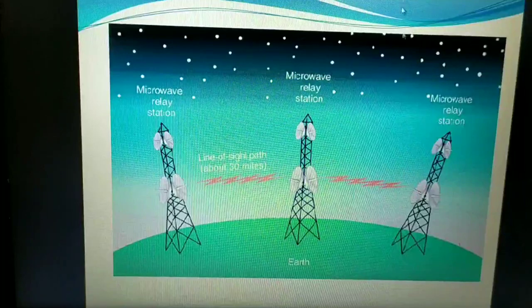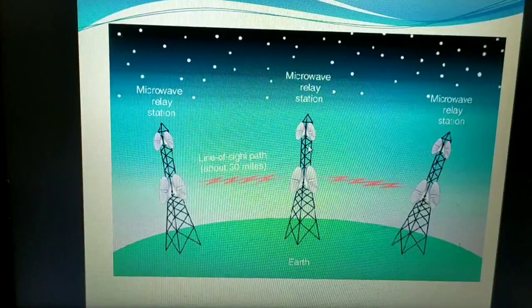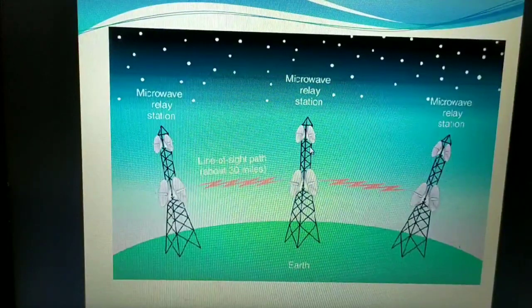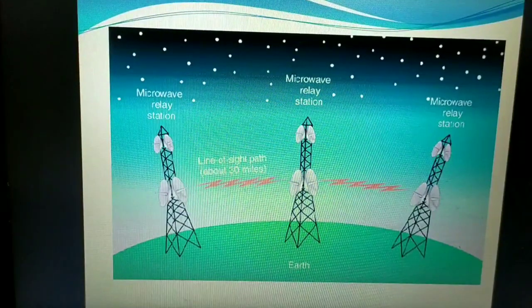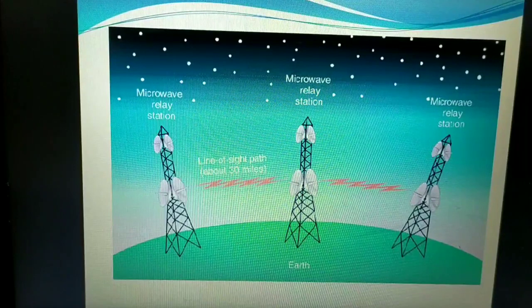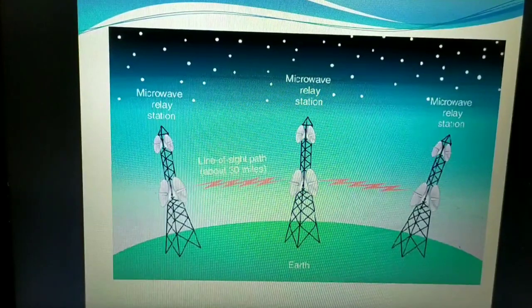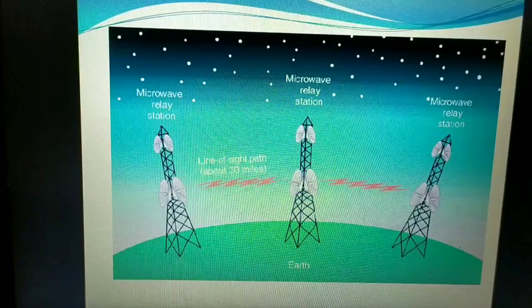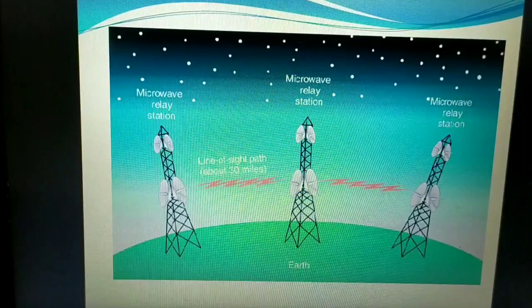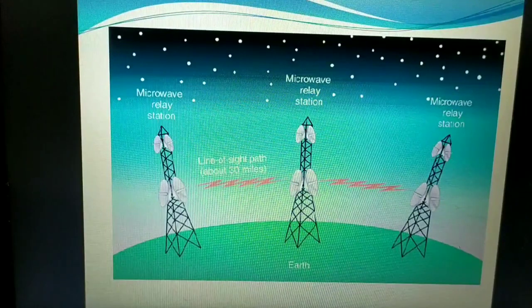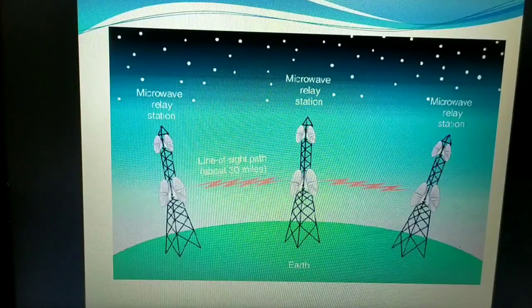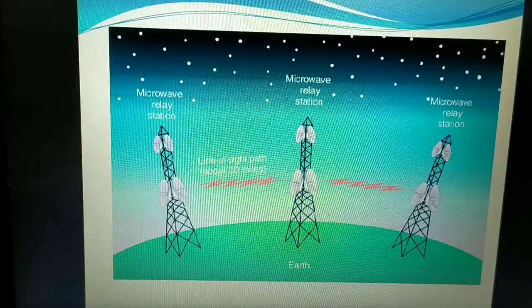Whenever the transmission takes place, it's always the microwave antennas which will radiate, but whenever we are sending the data from the earth, it might be microwave signals or it might be radio wave signals also. But the receiving antennas will obviously be microwave antennas only, because of their high frequency, and they have the capability to carry a larger amount of data comparatively to radio wave antennas. I hope you can understand.